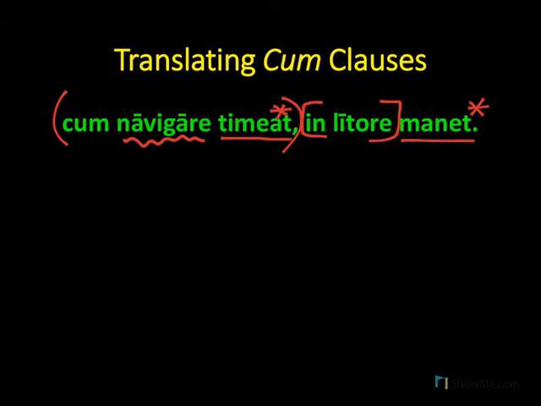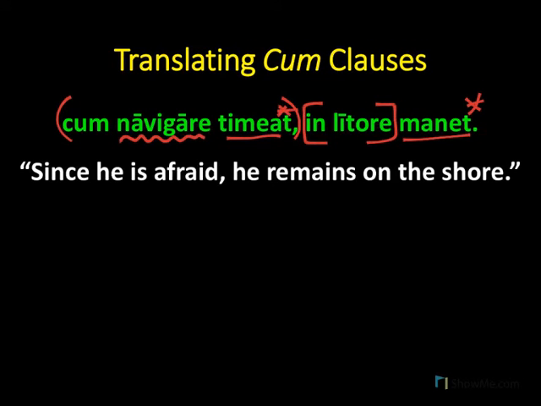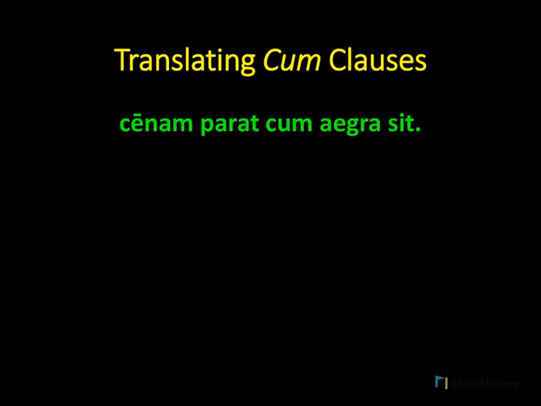Now, this sentence is a little bit more clear. I think this one has to be a causal cum clause. Since he is afraid, he remains on the shore. Again, there can be some flexibility with cum meaning since versus when, and so you'll have to determine based on the context. Here's our next example.